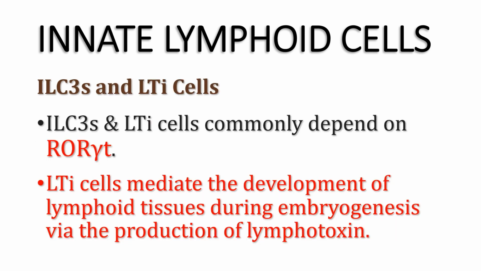As regards the third group, innate lymphoid cells type 3 and lymphoid tissue inducer cells, they commonly depend on retinoic acid orphan receptor gamma T, but their distribution and functions are different. So lymphoid tissue inducer cells mediate the development of lymphoid tissues during embryogenesis via the production of lymphotoxin.